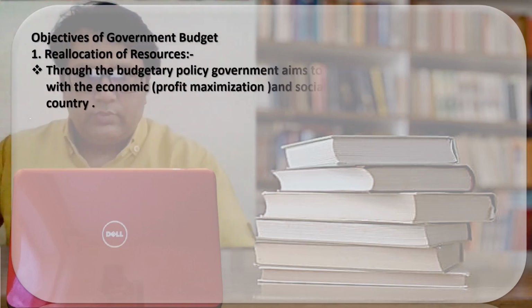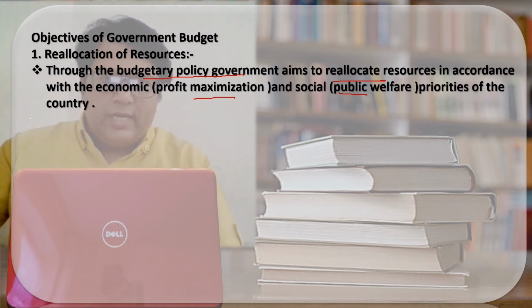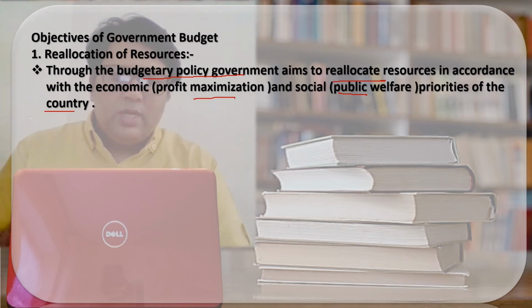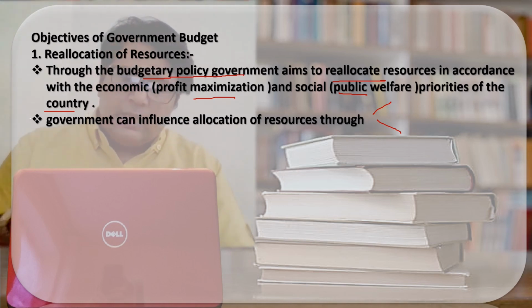Let us see. Through the budgetary policy, the government redistributes the resources in accordance with profit maximization and the public welfare priorities of the country. So why is the government reallocating or redistributing the resources? So that the balance between profit maximization and welfare should be restored. We know that through the budgetary policy, the government can influence the allocation of resources, the private and public sectors, and welfare and profit maximization.